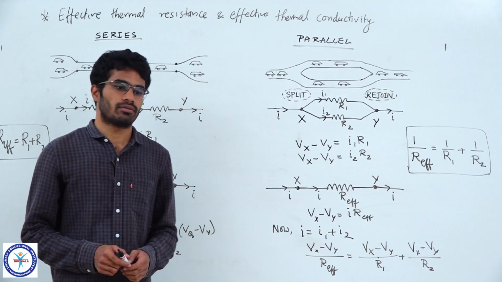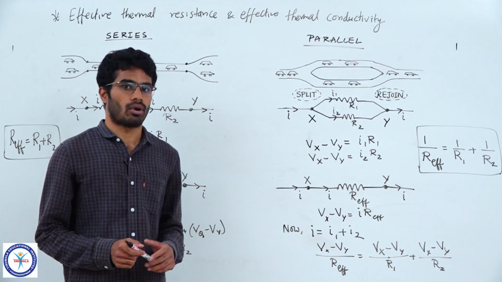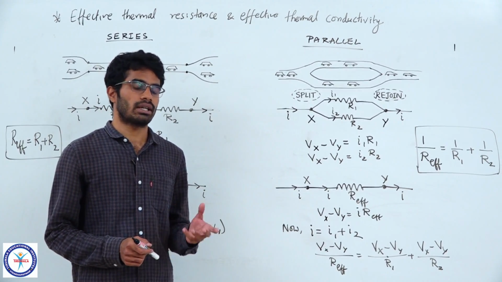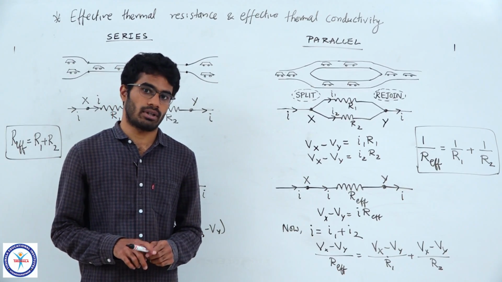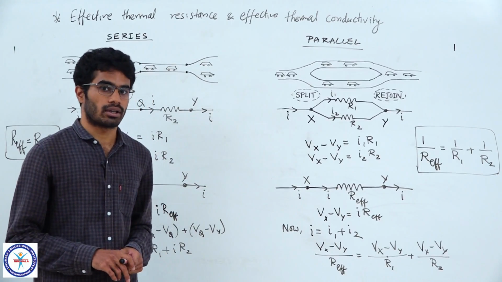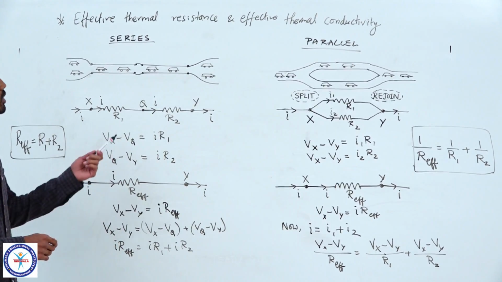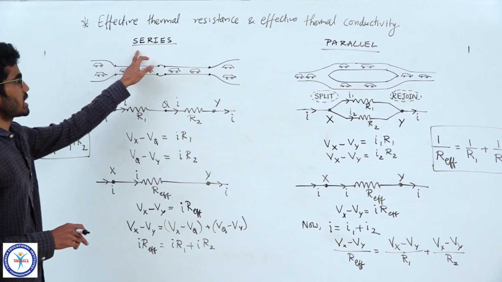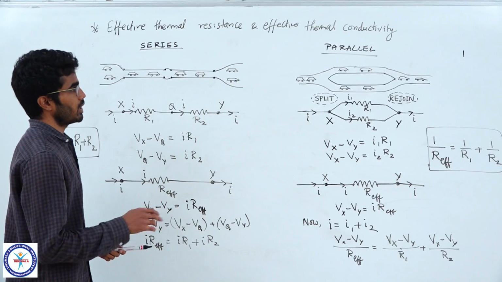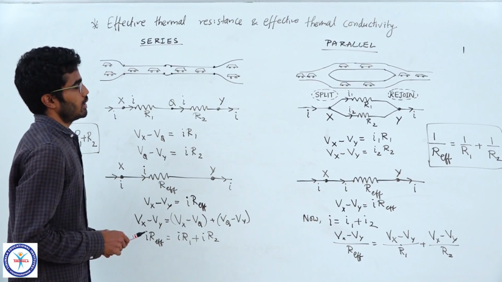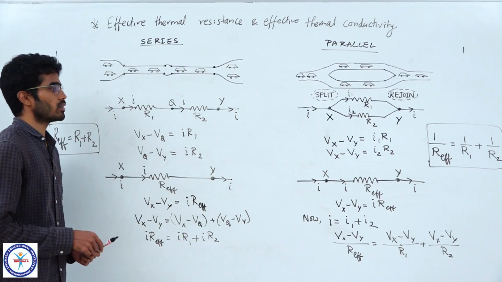Now, let us see if there are several conductors that are given in a problem. We can calculate their effective thermal resistance or effective thermal conductivity. It is a useful technique. So, let us discuss that. We need to recall series connections and parallel connections. So, I am comparing it with current electricity which we have already studied.